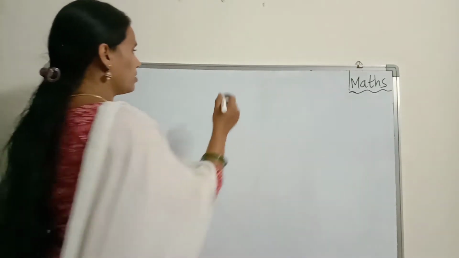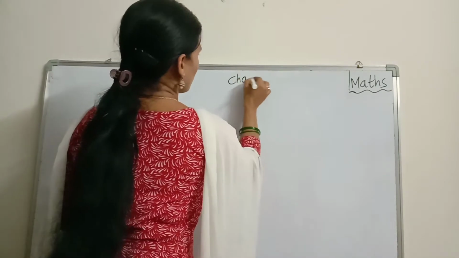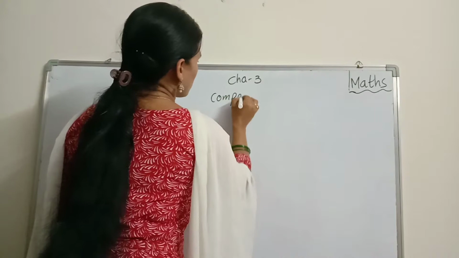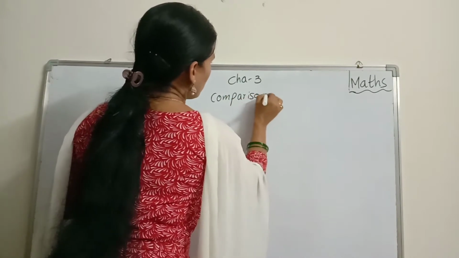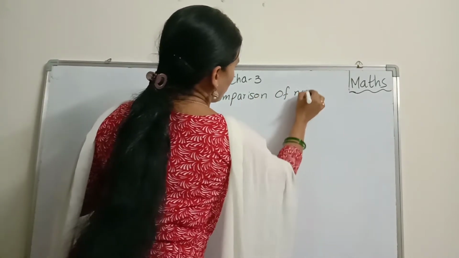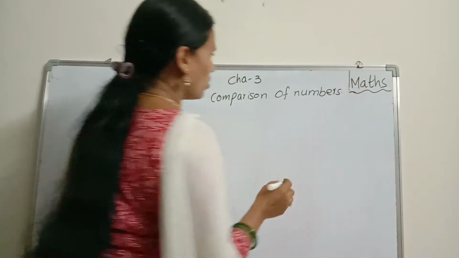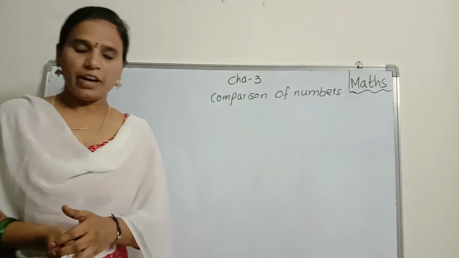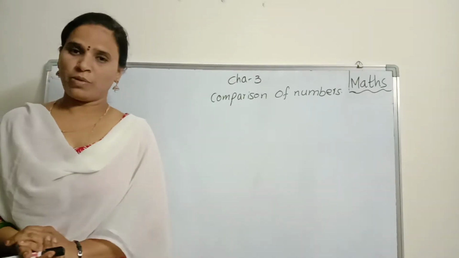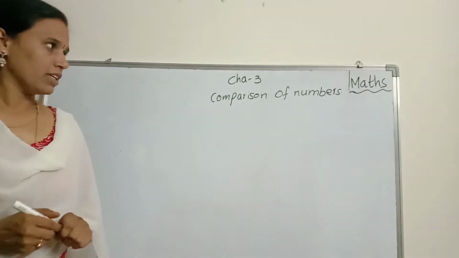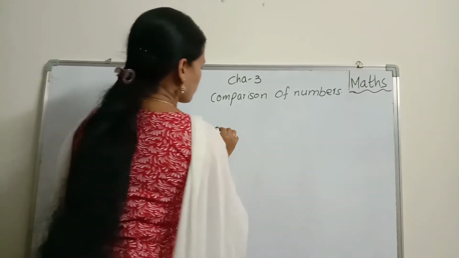What is the chapter? Comparison of numbers. Comparison of numbers. Right, children? Okay. Already you know what the before numbers are, what the after numbers are. Right? Okay. See, look at here, children.